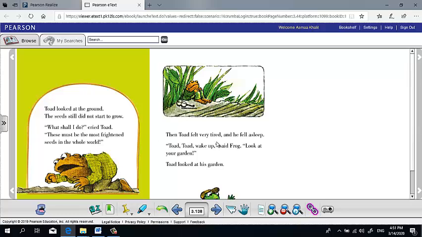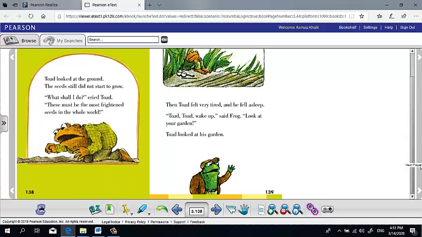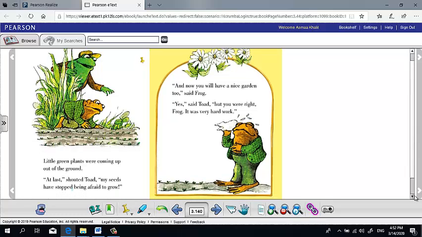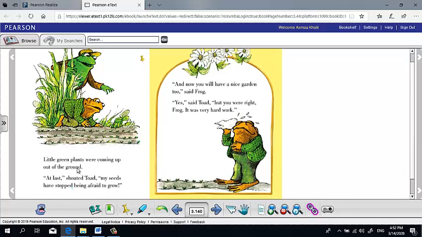Then Toad felt very tired and he fell asleep. "Toad, wake up," said Frog. "Look at your garden." Toad looked at his garden. What will he see? Let us see. Little green plants were coming up out of the ground. "At last," shouted Toad, "my seeds have stopped being afraid to grow."